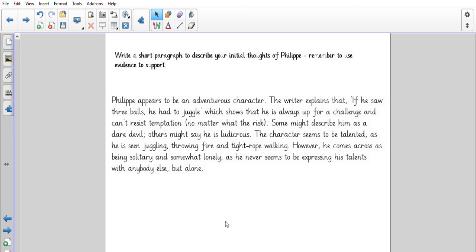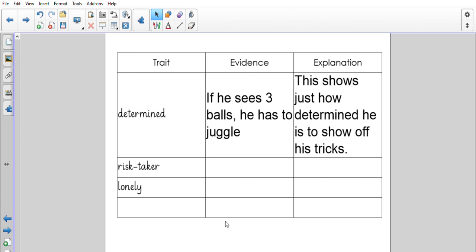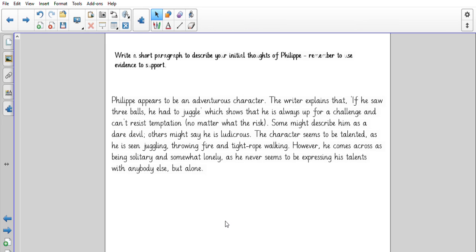However, he comes across as being solitary and somewhat lonely, as he never seems to be expressing his talents with anybody else but alone. Okay, so your first task is to think of some traits, use evidence and explain them, and then write a paragraph using some of those traits about Philippe.